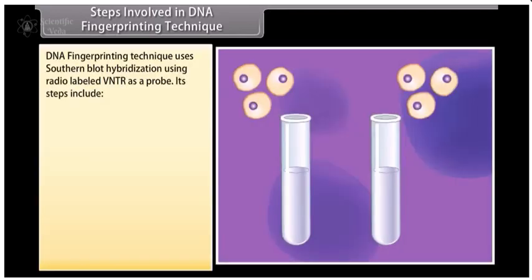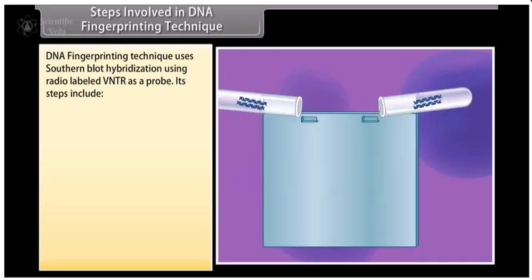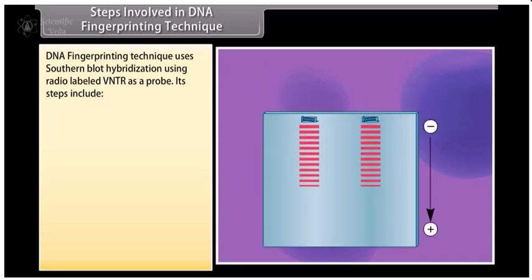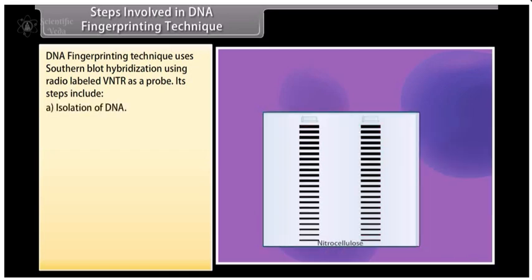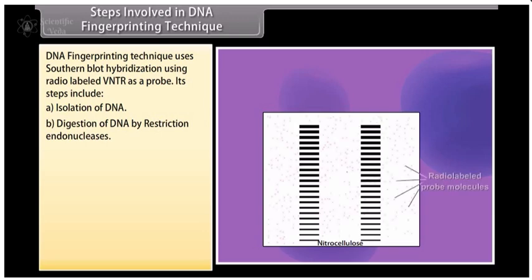Steps involved in the DNA fingerprinting technique. The DNA fingerprinting technique uses Southern blot hybridization using radio-labeled VNTR as a probe. Its steps include: A. Isolation of DNA. B. Digestion of DNA by restriction endonucleases.